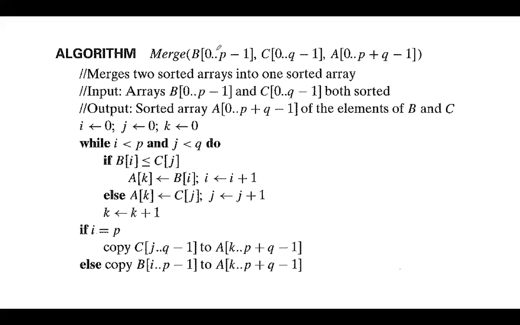While calling merge, you are passing B, C, and A values. Take three variables: I equal to 0, J equal to 0, and K equal to 0. All these values are initialized to 0. While I less than P and J less than Q, is this condition true? Yes or no? Is the while condition true in this case?